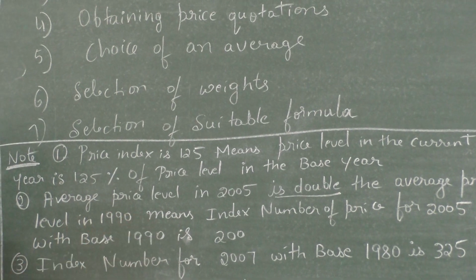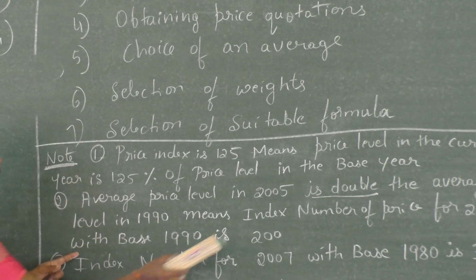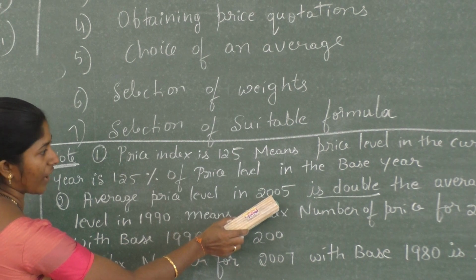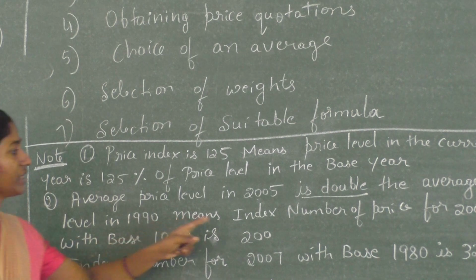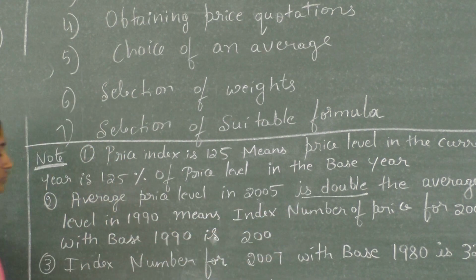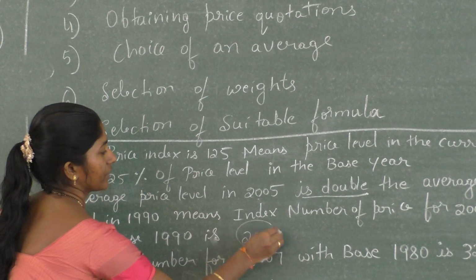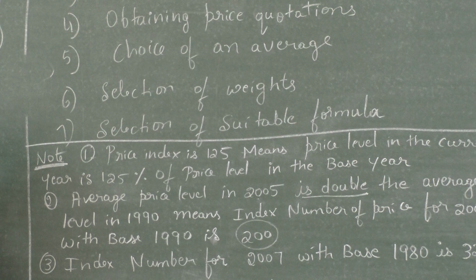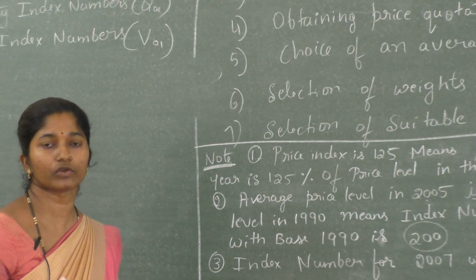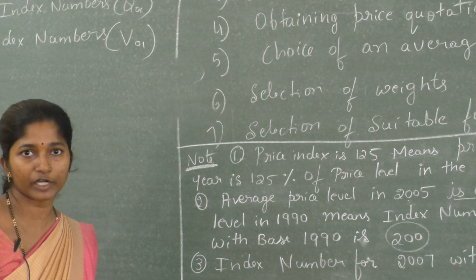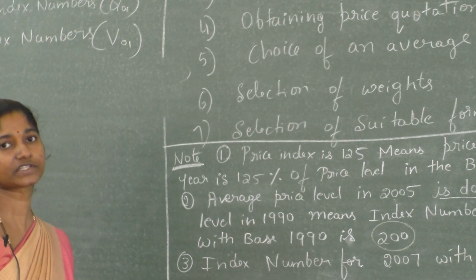That means the index number of price for 2005, where 2005 is the current year and 1990 is the base, is 200. Double means 100 plus 100, that becomes 200, because the index number of the base is always 100. Therefore the current year value is 200.